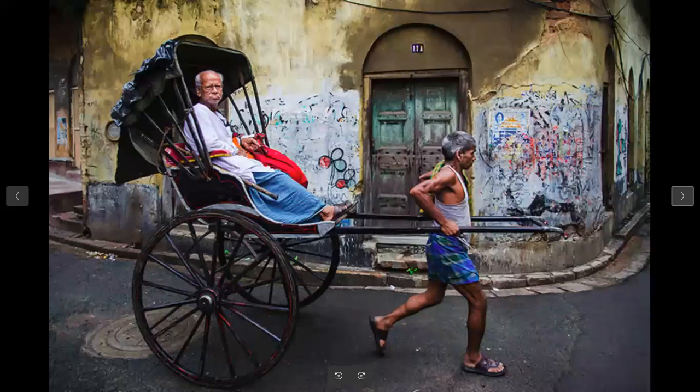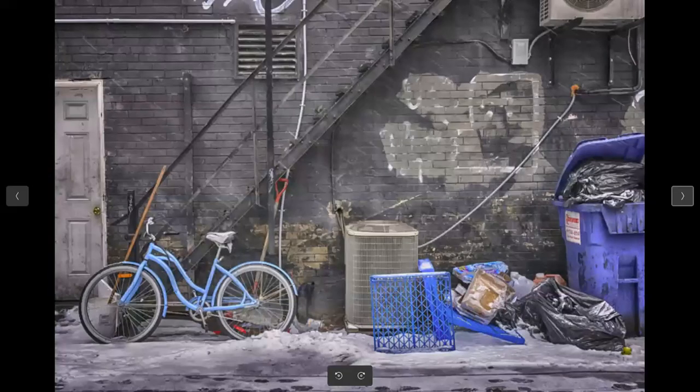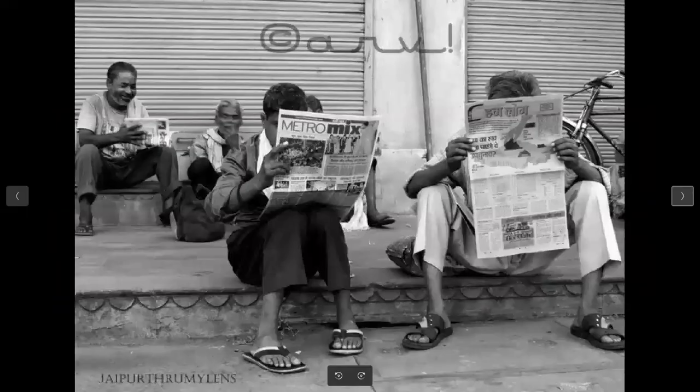This is a Bengali street photographer. You can search over the internet. This is a very famous photo, historically famous. All these are examples of street photography.